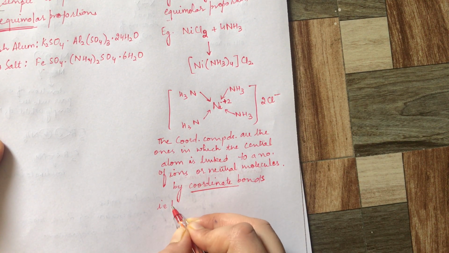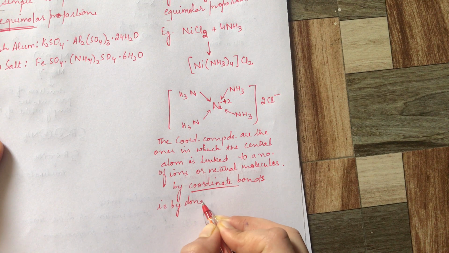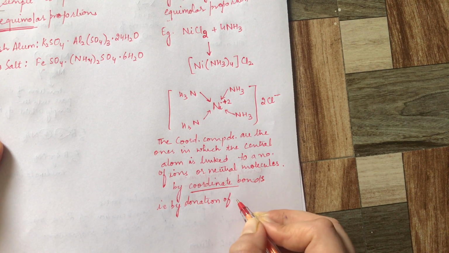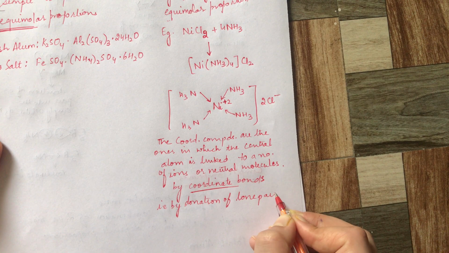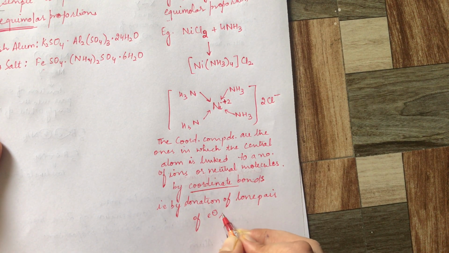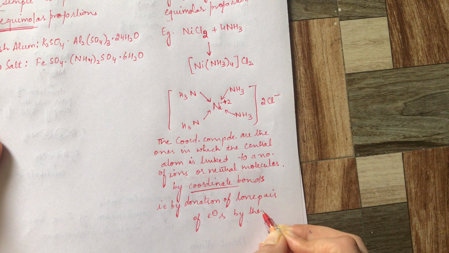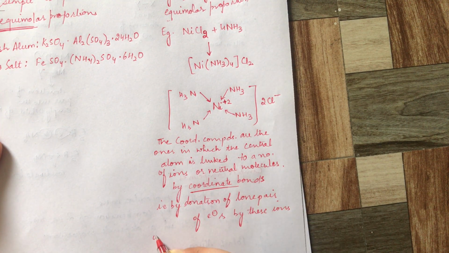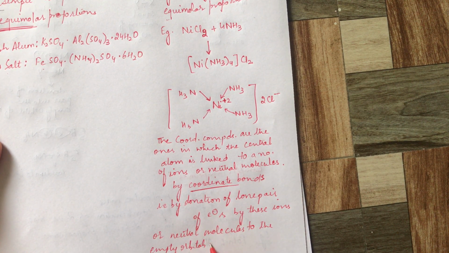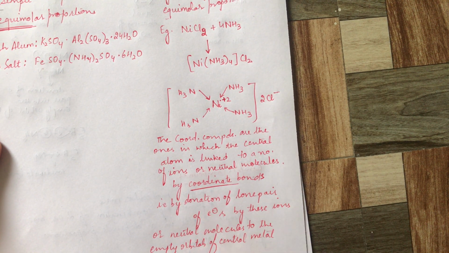How? That is by the donation of a lone pair of electrons by these ions or neutral molecules to the empty orbitals of the central metal atom or ion.